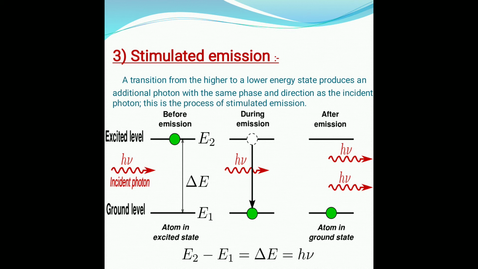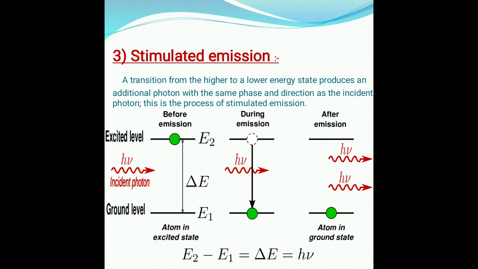If you see the diagram, a matter that was already in the excited energy level wants to come to the ground state energy level.